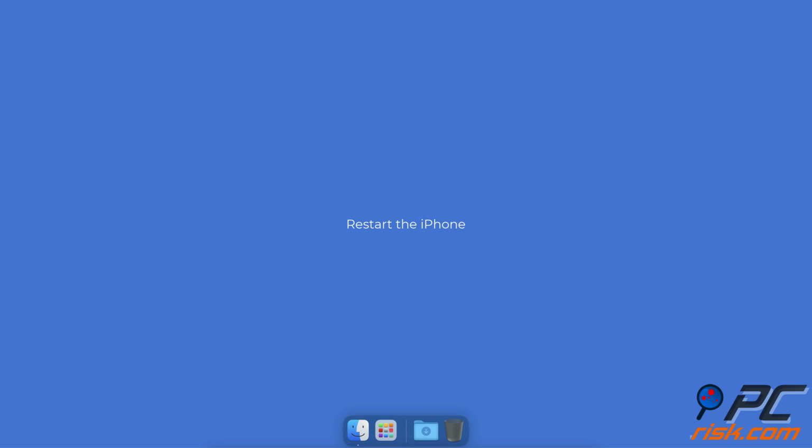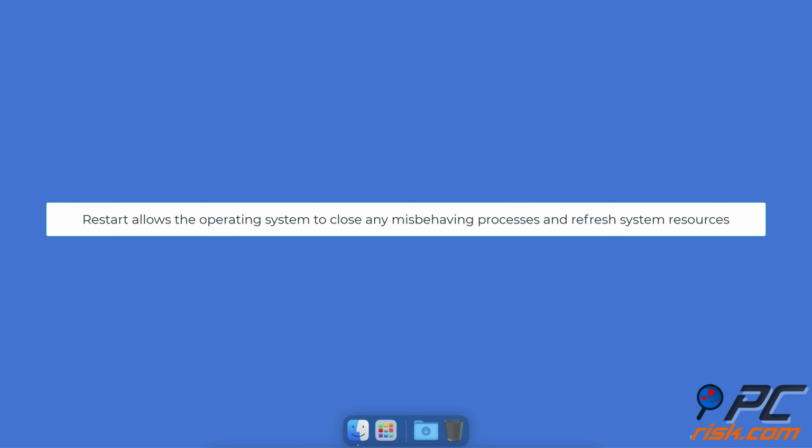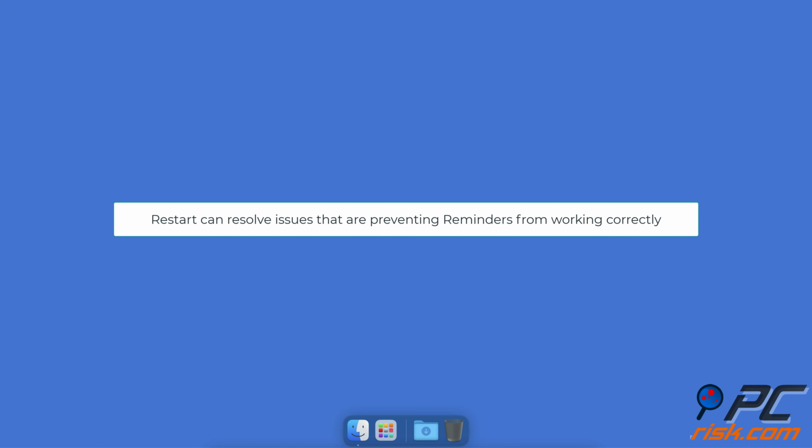Restart the iPhone. Restarting your iPhone provides a fresh start, allowing the operating system to close any misbehaving processes and refresh system resources. It could resolve issues that are preventing reminders from working correctly.